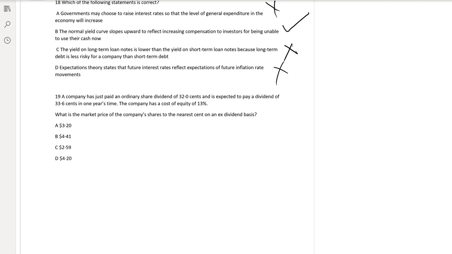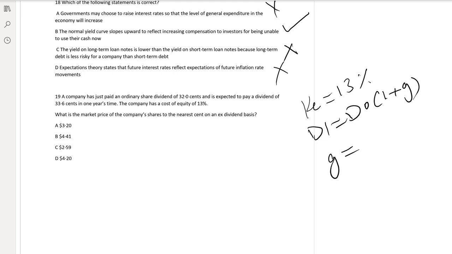A company has just paid an ordinary share dividend of 32 cents and is expected to pay a dividend of 33.6 cents in 1 year's time. The company has a cost of equity of 13%. D1 is given, D0 is given, so you need to calculate growth. Growth is equal to 0.336 over 0.32 minus 1.